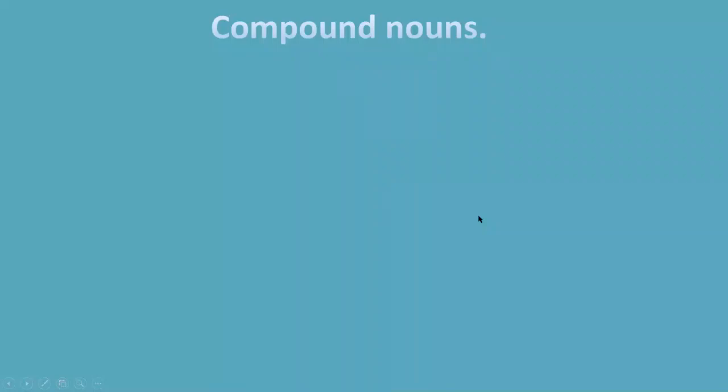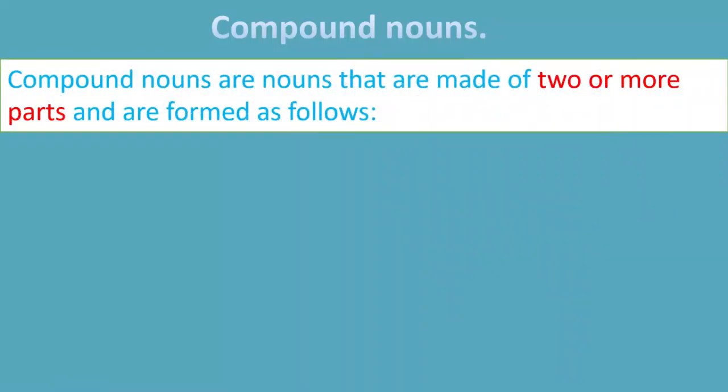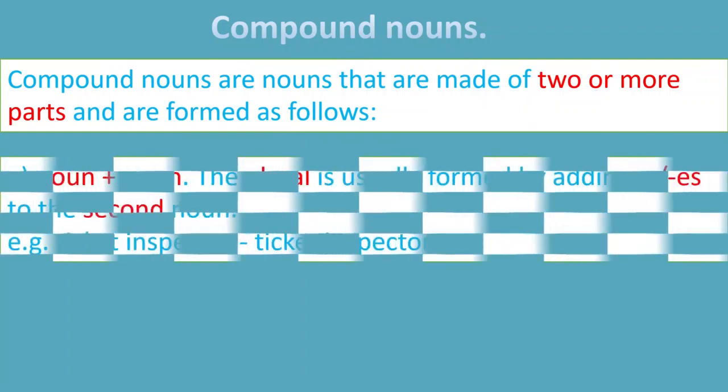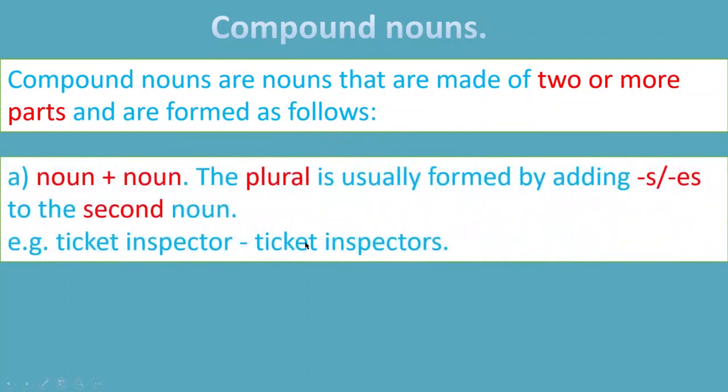Guys, now let's talk about compound nouns. Compound nouns are nouns which are made of 2 or more parts. There are always 2 or more parts in compound nouns, and they are formed as follows. First, noun plus noun. This is the most basic form of compound noun. For example, ticket inspector. Ticket is a noun, inspector is also a noun.